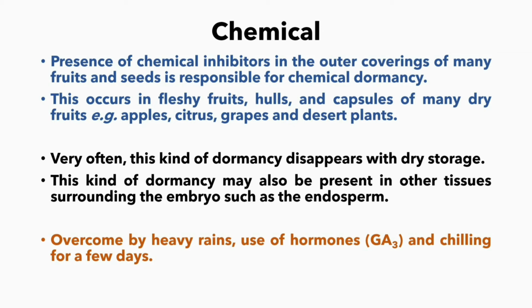Chemical dormancy. Presence of chemical inhibitors in the outer coverings of many fruits and seeds is responsible for chemical dormancy. This occurs in fleshy fruits, hulls and capsules of many dry fruits, for example, apple, citrus, grapes and desert plants. Very often this kind of dormancy disappears with dry storage, and it may also be present in other tissues surrounding the embryo, such as the endosperm. In nature, this can be overcome by heavy rains, use of hormones like GA3 and chilling for a few days.